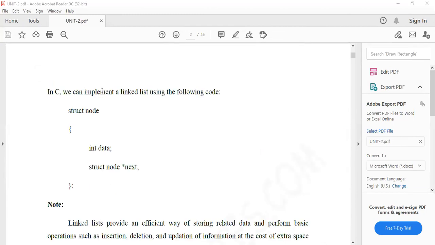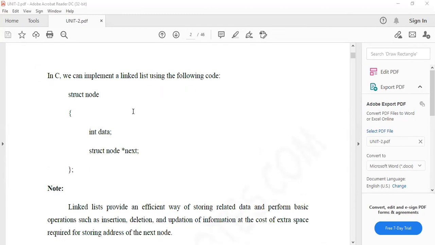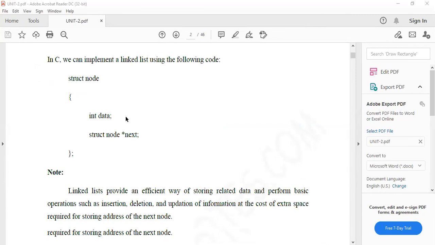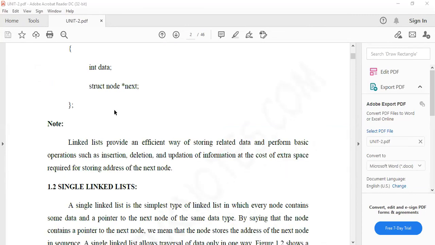So we can implement the linked list using the following code. In the next class, I'll tell you the program for everything. First of all, I'll complete the concept so that you can understand the terminologies that are used in the program. The linked list program is a little bit difficult, because it consists of some pages of code. That's it.